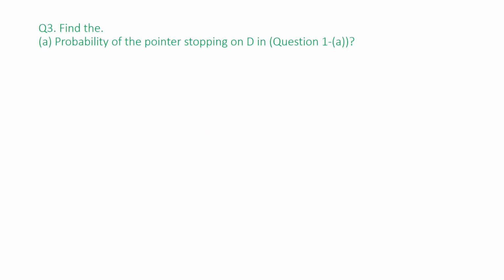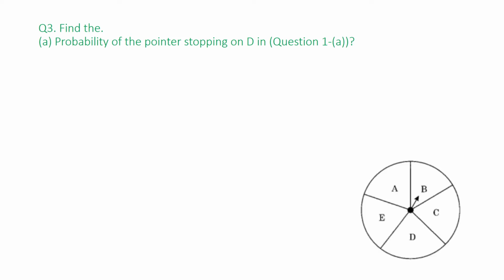Find the probability of the pointer stopping on D in question number 1A. This I have already explained to you. With this figure, what is the probability of D? D is just one number and total numbers are 1, 2, 3, 4, 5. This is again A, not E.